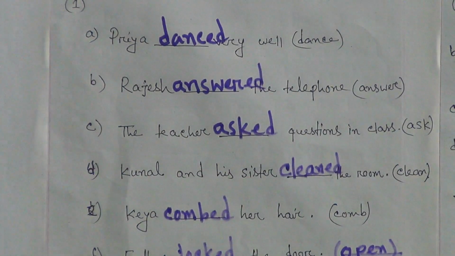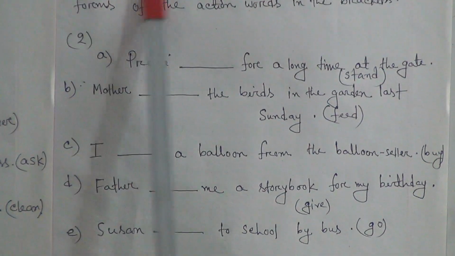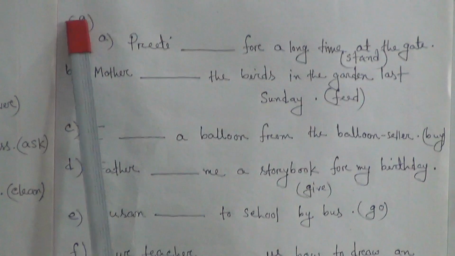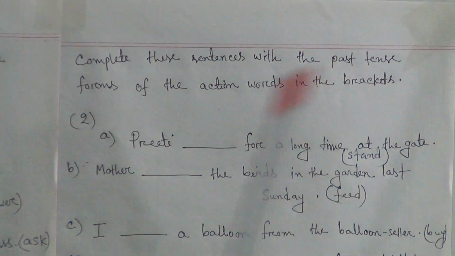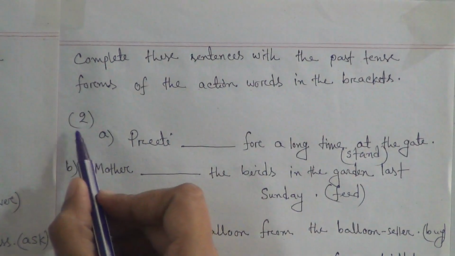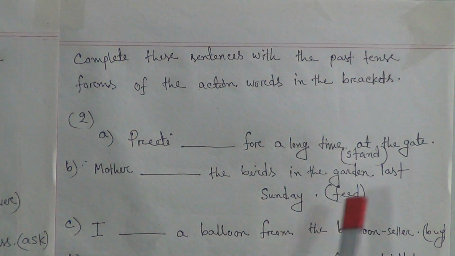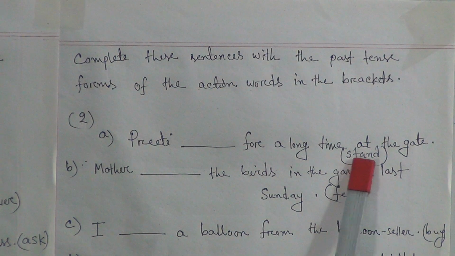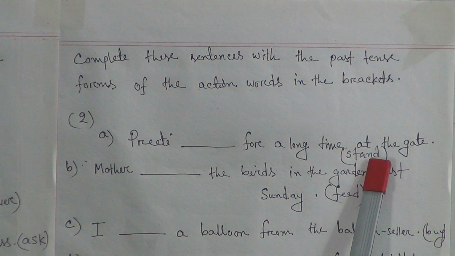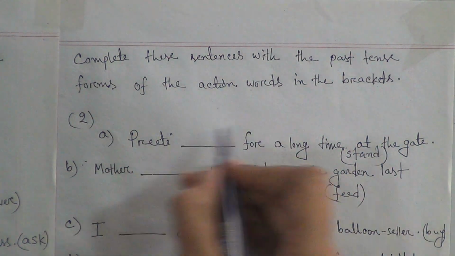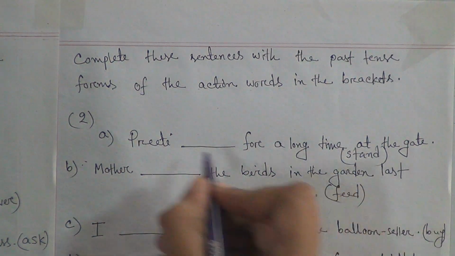In the next example, complete these sentences with the past tense forms of the action words in the brackets. Number A, Preeti dash for a long time at the gate. In the bracket we see the word stand. We need to change it into past form.